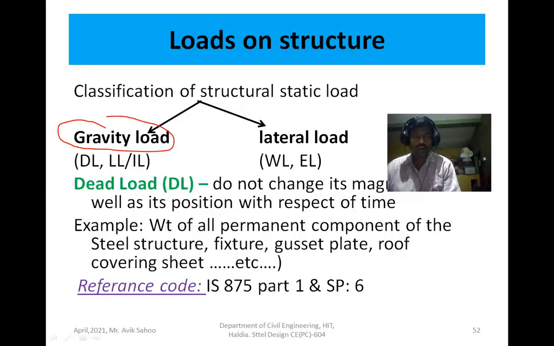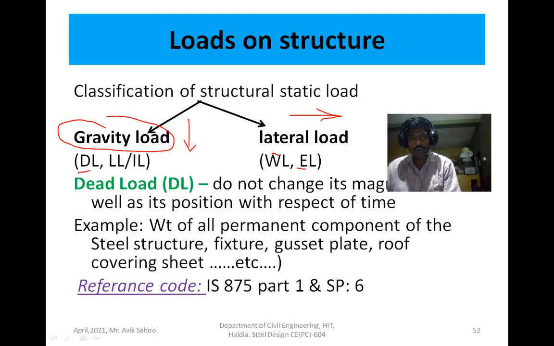Gravity load means those loads acting vertically downward, the gravitational action. And the lateral load, which is the load acting in the lateral direction, and mainly the lateral load comes from wind and earthquake.